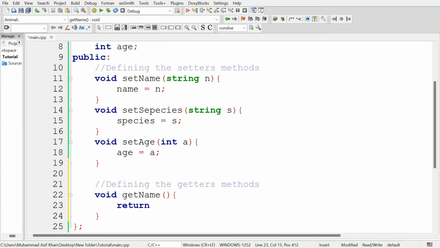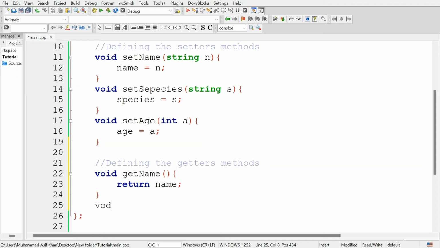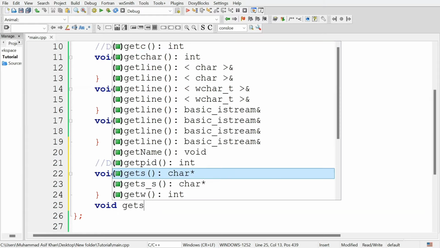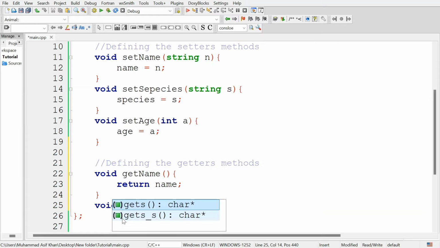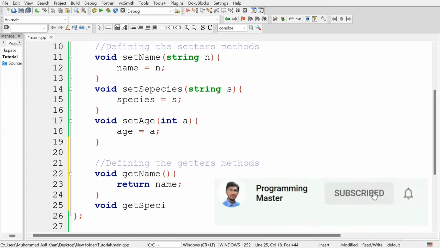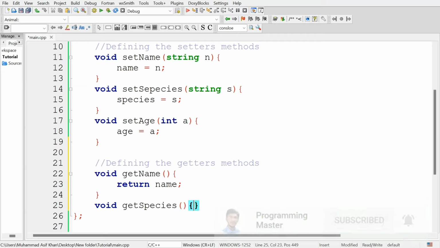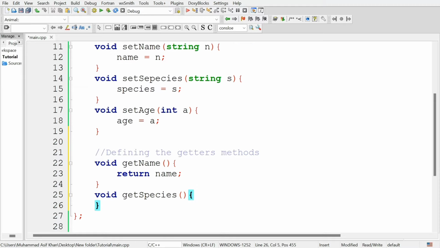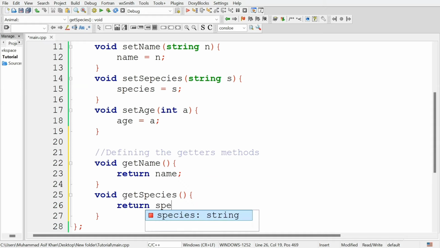So here type return name, it will return the value stored in the name attribute of the object. Similarly, define get species, and it will return the value stored in the species attribute of the animal object. So return species.